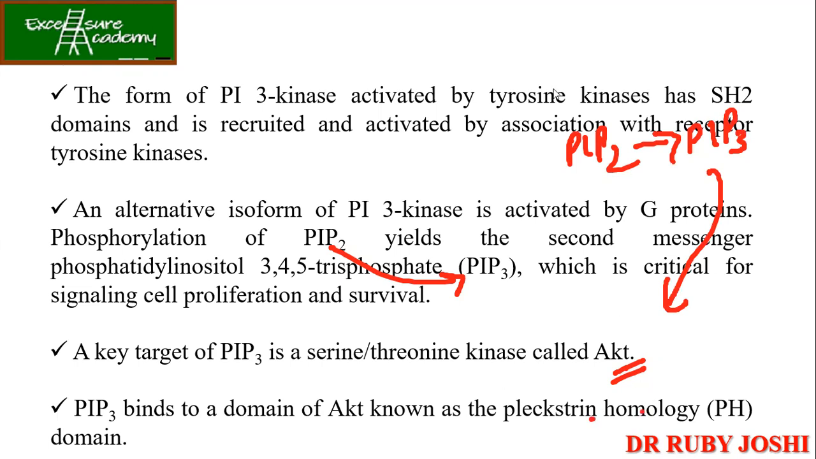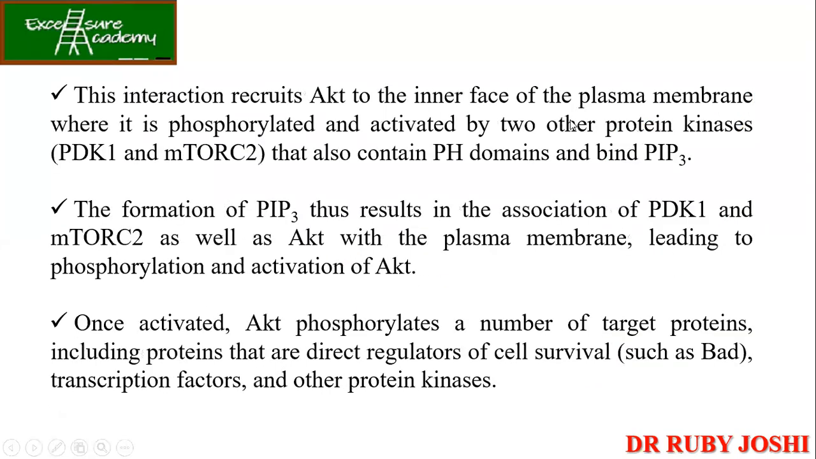Okay, this will be very clear once you see the figure also, so don't worry about it. So I'll show you the figure. Now the interaction recruits AKT to the inner face of the plasma membrane, where it is phosphorylated and activated by the other two protein kinases. So those are your PDK1 and mTORC2, again which has got the PH domains. Now this PH domain is important because using this PH domain only it is able to bind to PIP3.